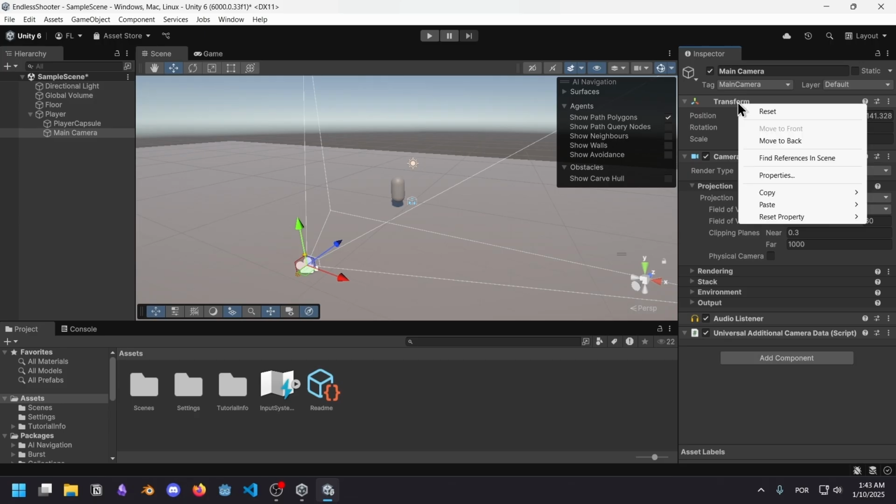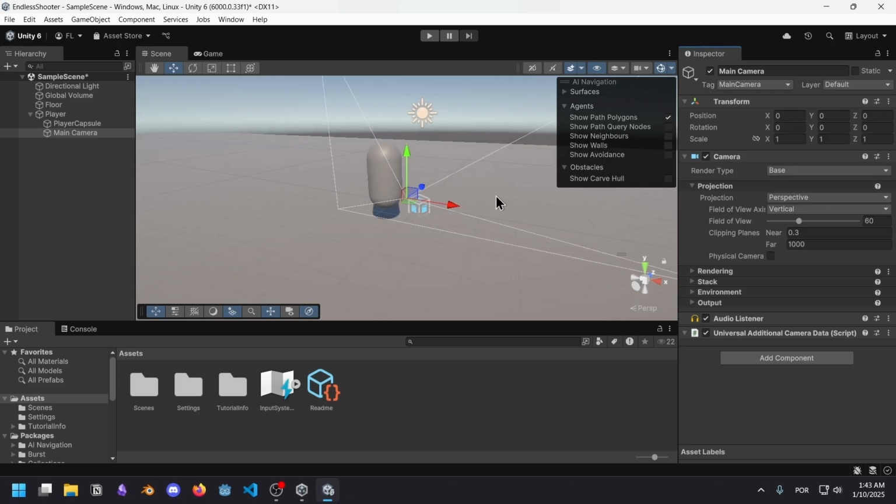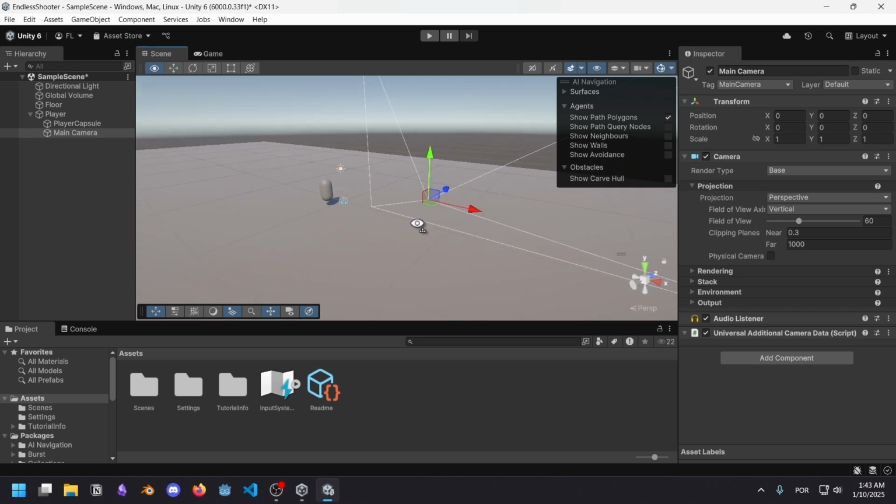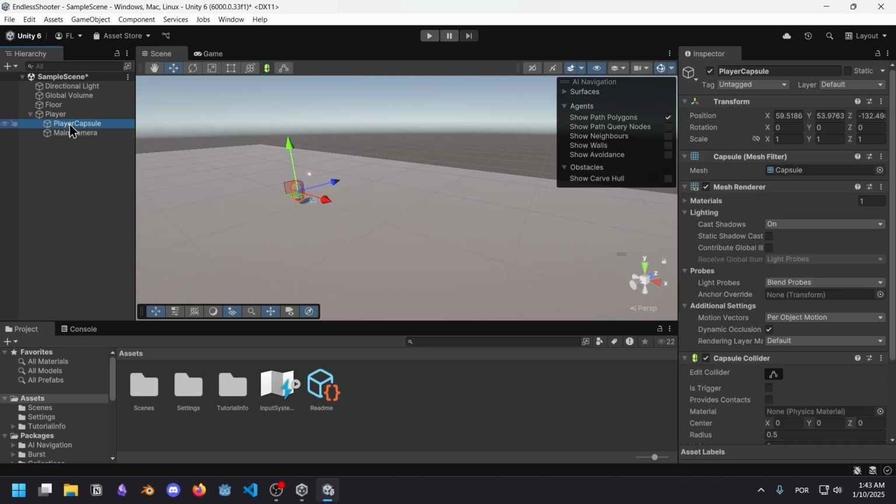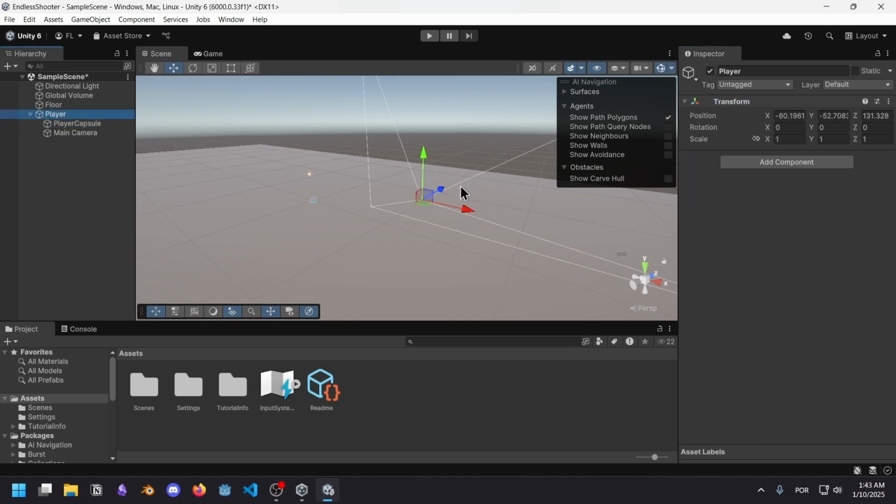So, let me reset the transform. You see, in Godot, that would make the camera go to the center of the player. Well, maybe that is the center of the player because the capsule is actually... Oh yeah, the capsule is off center. So I reset both of them and then I move the player. You see, in this gizmo, I have the option to move only in a couple of axes and remove a single one of them, like this.